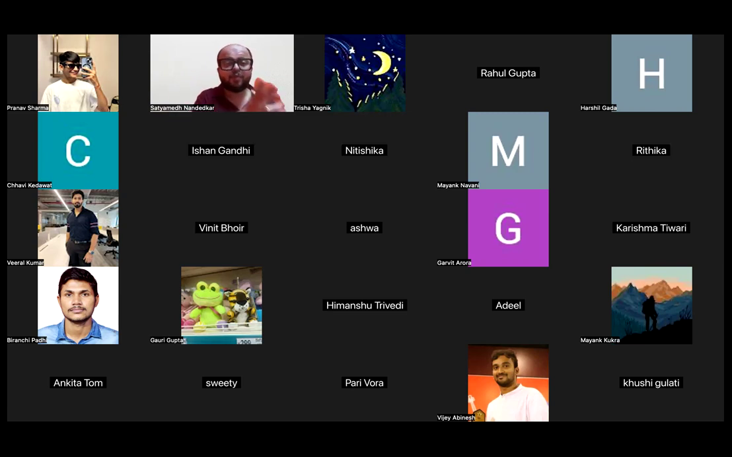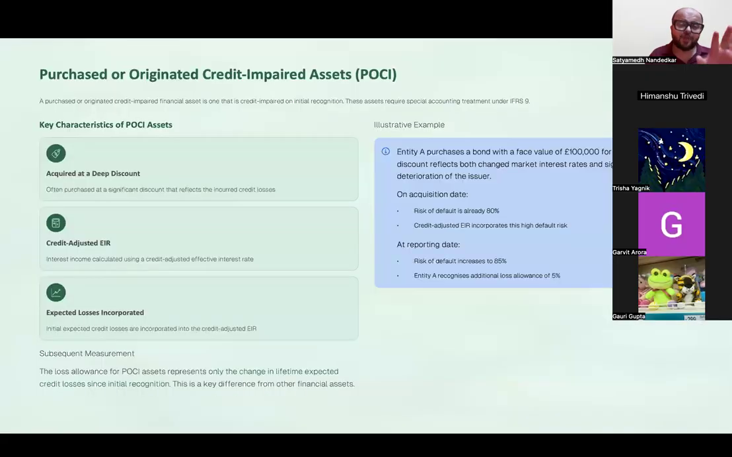So for them, it is a profitable deal, which is why assets which are credit impaired at origin are also traded between entities. It's a very common practice to transfer these delinquent loans or non-performing assets from one bank to another bank. Now, the operation of it is not there in SBR, but you should know what the term assets which are credit impaired at origin means. In the case of these assets, a purchased or originated credit impaired financial asset is one that is credit impaired on initial recognition.